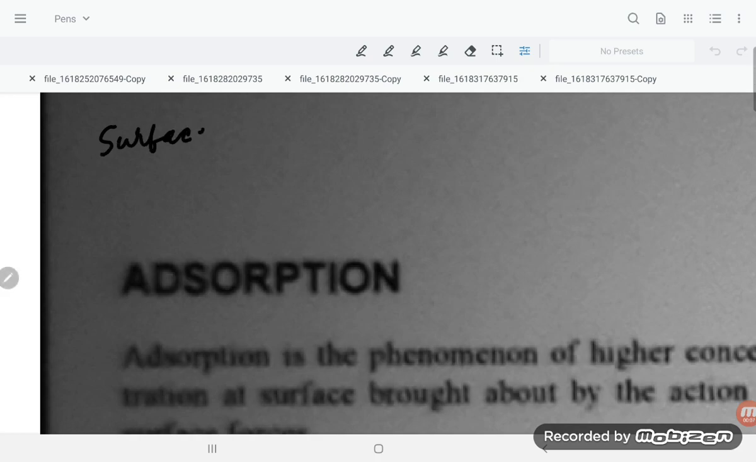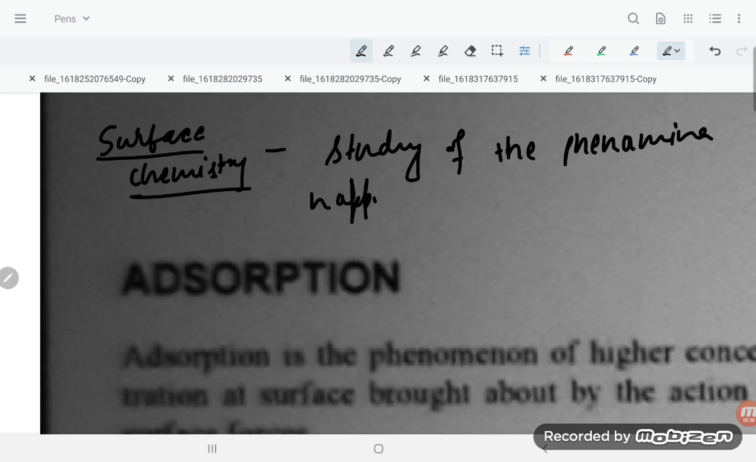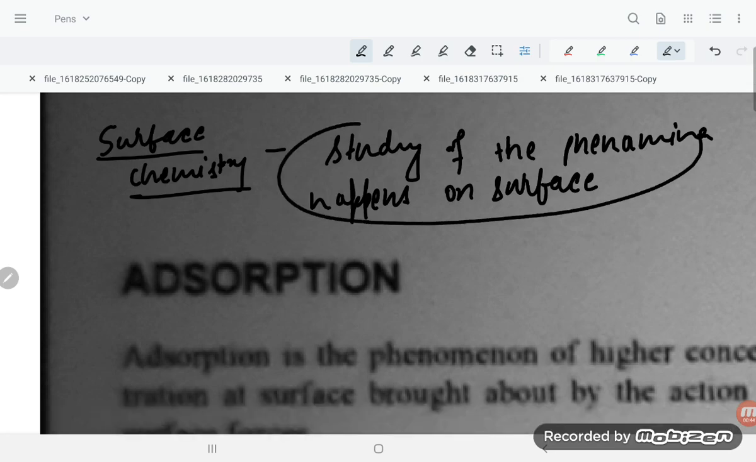Surface chemistry. What is the meaning of surface chemistry? Surface chemistry means the study of the phenomena that happen on the surface. So whatever things are happening on the surface come under surface chemistry.